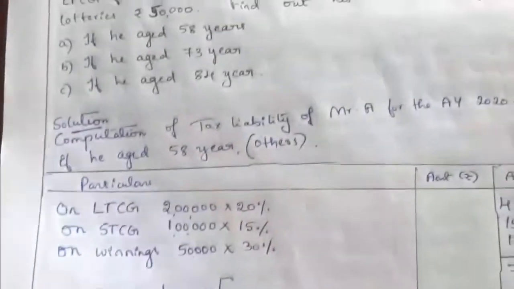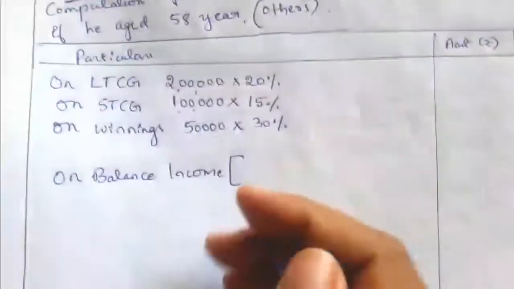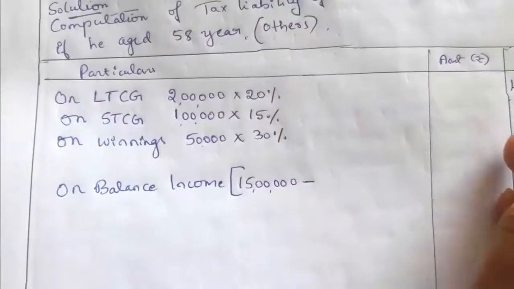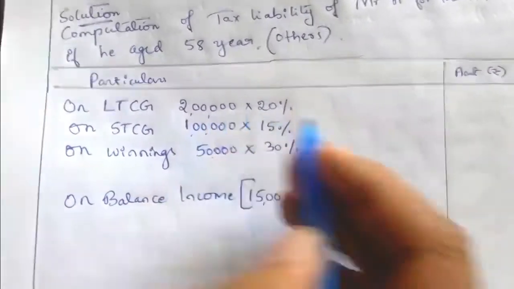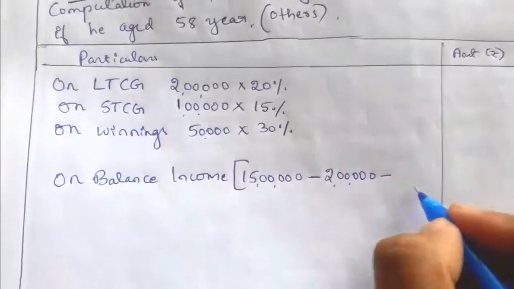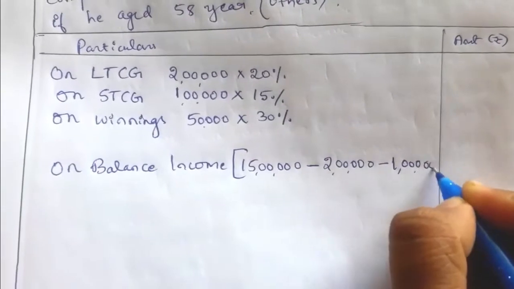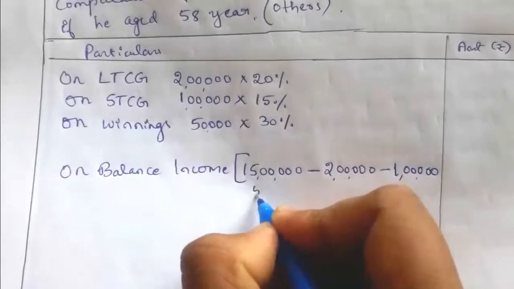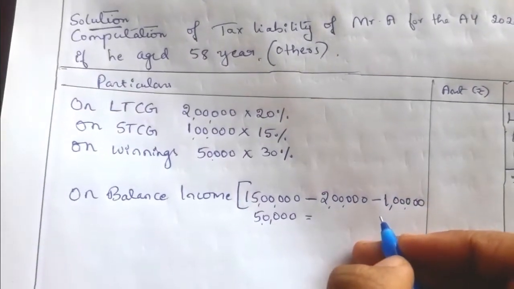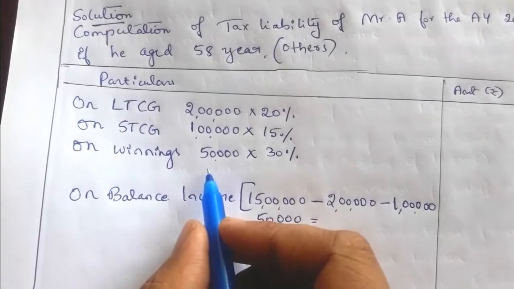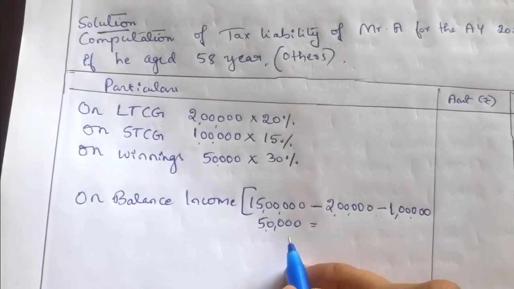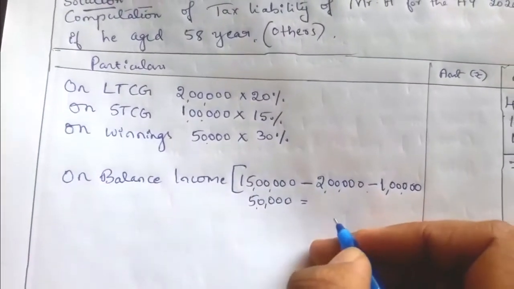So how to find balance income? Total income is 15 lakh minus the income already computed as taxed. Long term capital, 2 lakh income is taxed. Then 1 lakh income is taxed. Then 50,000 income is taxed. So what is the balance income? Balance income is 15 lakh minus 2 lakh minus 1 lakh minus 50,000, which is equal to 11 lakh 50,000.